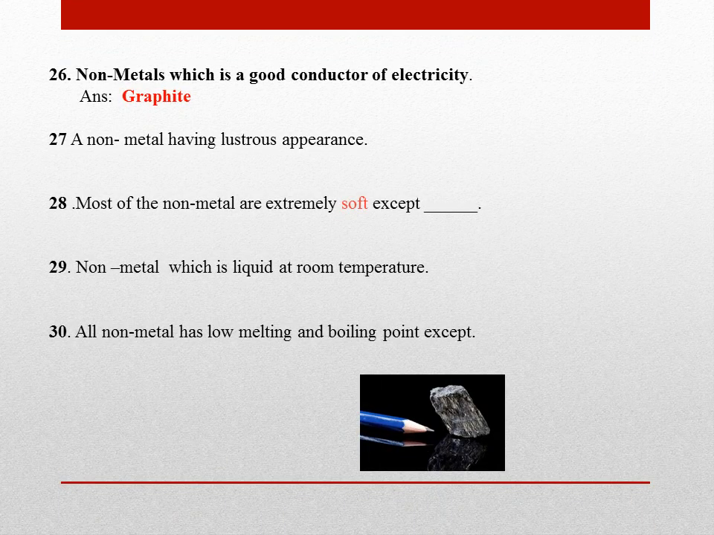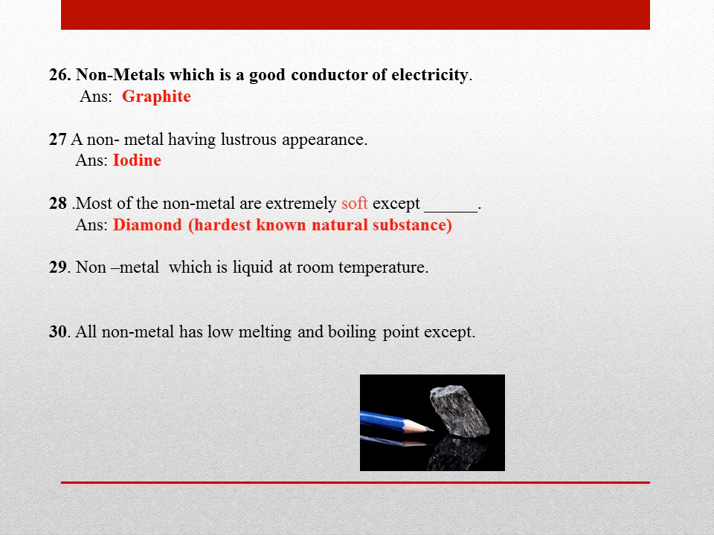Next, the non-metal which is a good conductor of electricity, and the correct answer is graphite. You can see it with the help of your pencil. Your pencil lead is also graphite. Next, a non-metal having a lustrous appearance is iodine. Most of the non-metals are soft except diamond, and diamond is one of the hardest known natural substances on earth.